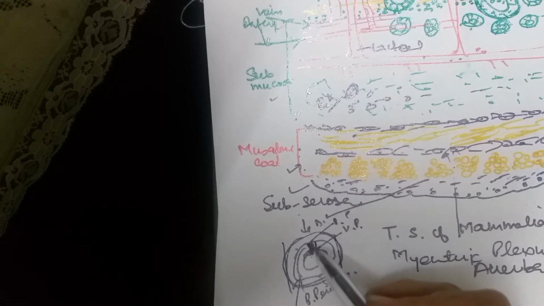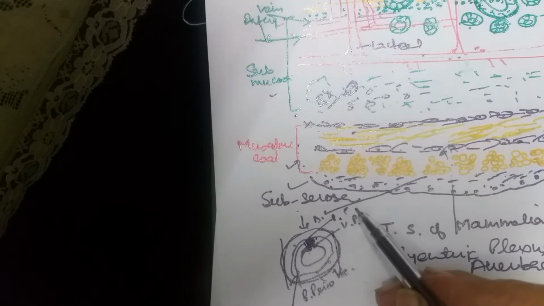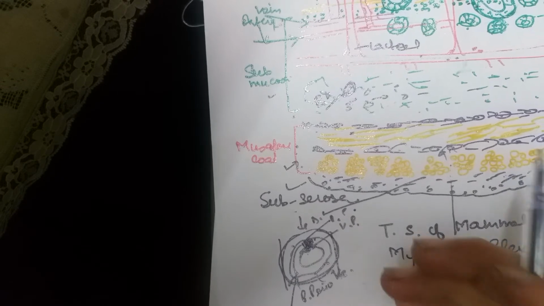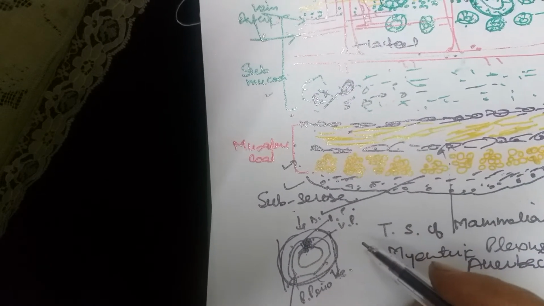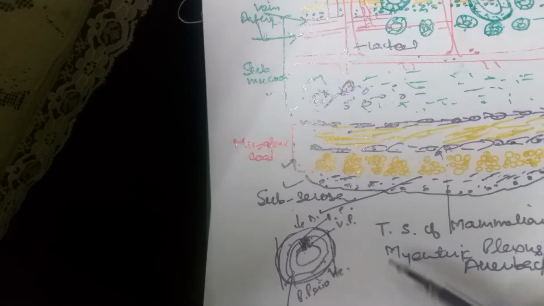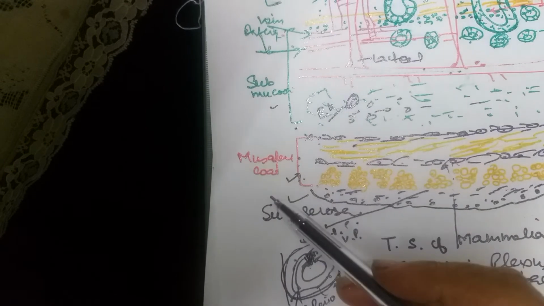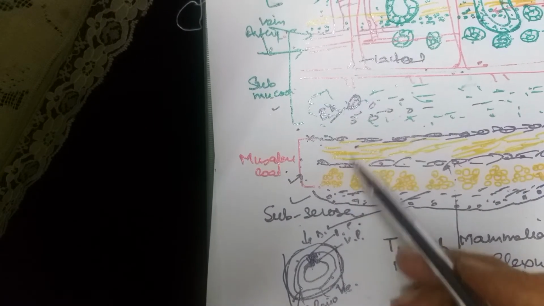The intestine is hung by means of the mesentery, which is the dorsal mesentery in the abdominal cavity. Dorsal mesentery is basically a double layer of peritoneum with a thin sheet of connective tissue between. The second layer is the muscular coat, the one which I have marked with yellow color.